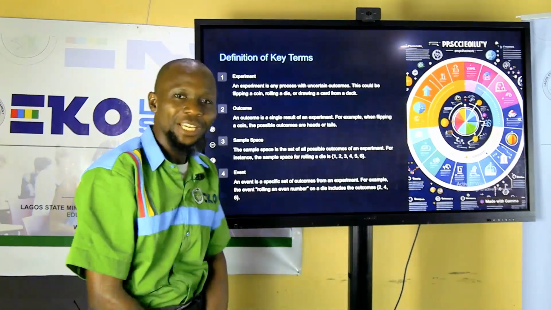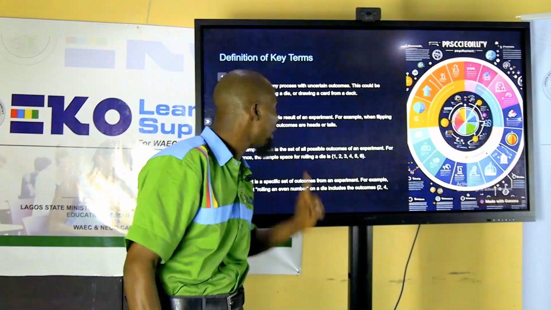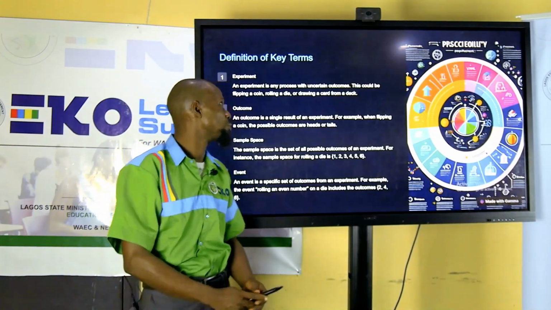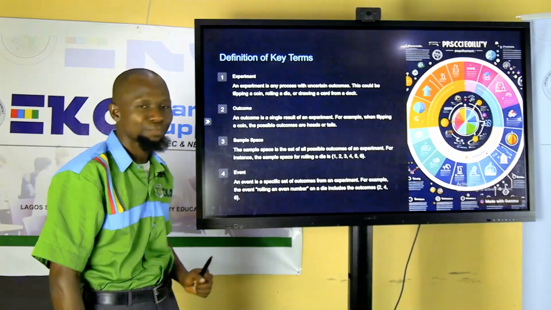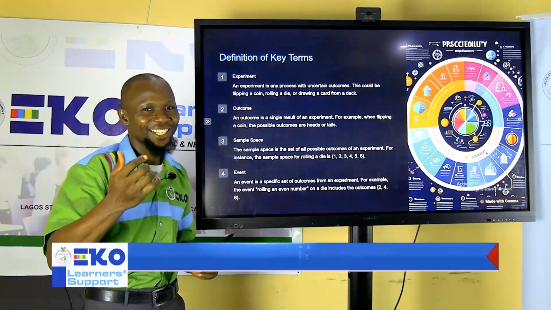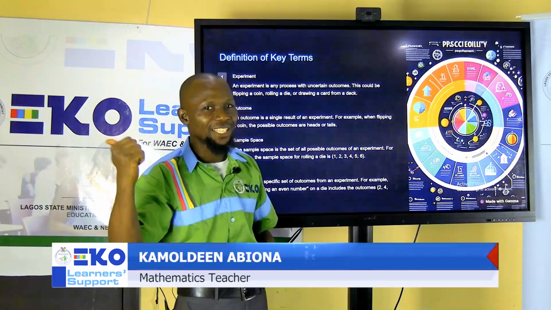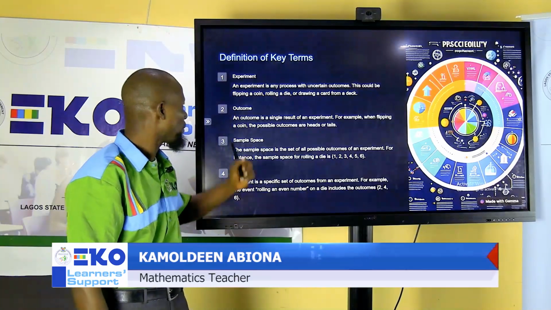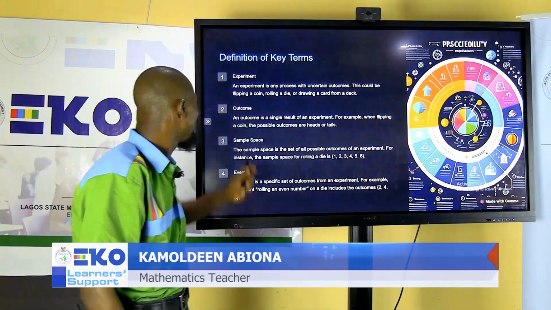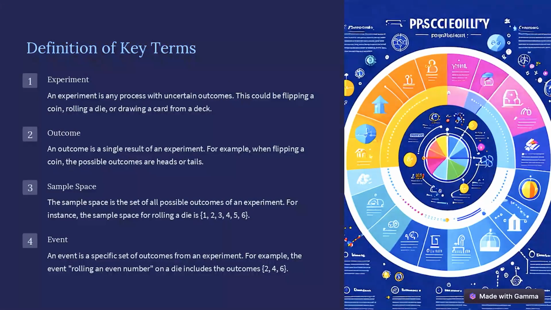All right. So there is need for us to also define some terms in probability. What are the terms that we need? Number one is experiment. We'll be mentioning experiment, but it is not the experiment in chemistry or physics, but just a statistical or mathematical experiment. And what do we mean by an experiment? An experiment is any process with uncertain outcome. We are not sure of the outcomes.